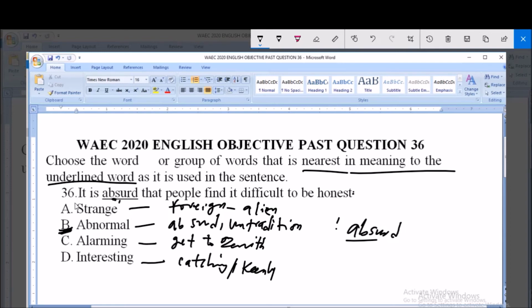So it can be said that it is abnormal that people find it difficult to be honest. It is abnormal. It is not strange. It is not interesting. It is not alarming. But it is abnormal that people find it difficult to be honest. It is untraditional in the society. So option B is correct.